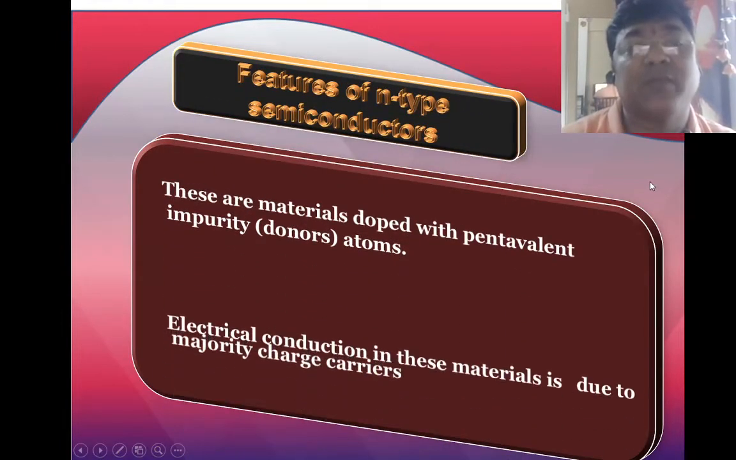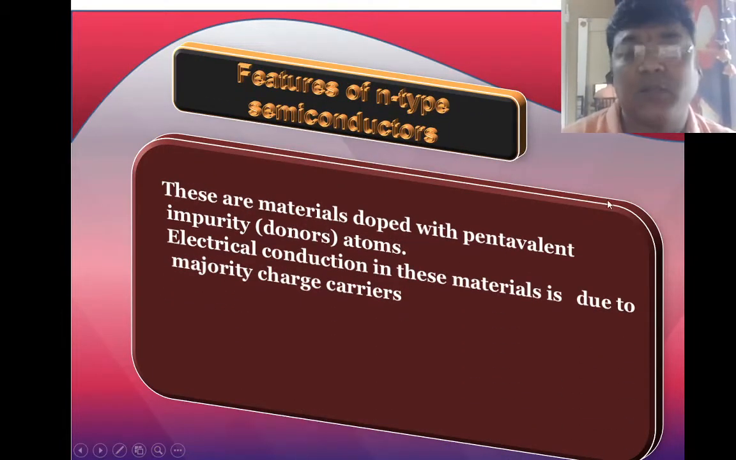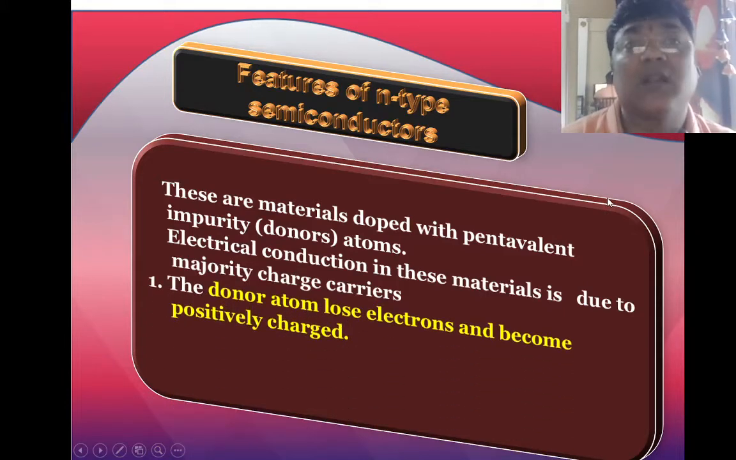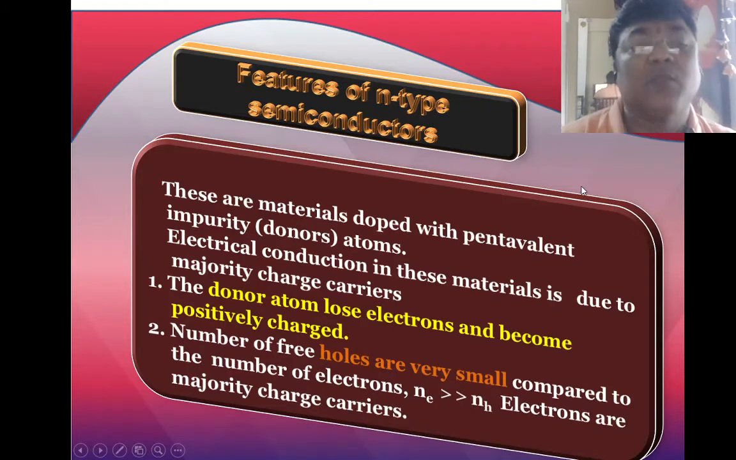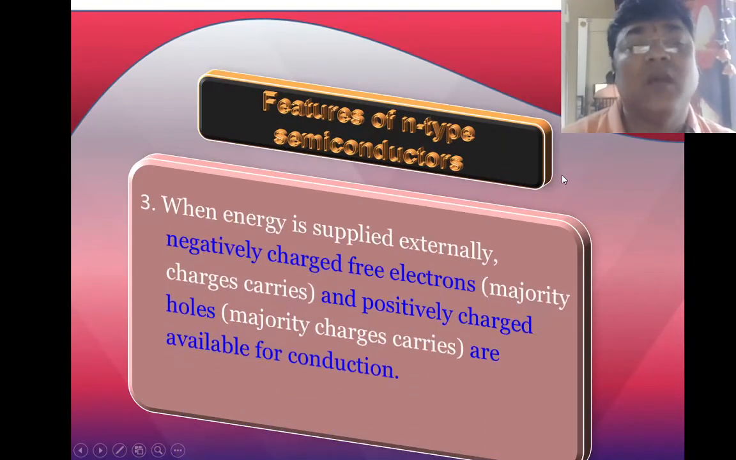Features of N-type semiconductor: the material is doped with a pentavalent impurity, this we know. The electrical conduction is due to the donor atoms losing electrons. The number of free holes is very small, so Ne is greater than Nh. This we have seen. And third, when energy is supplied externally, the negatively charged electrons and positively charged holes are available for conduction. So these were the features.